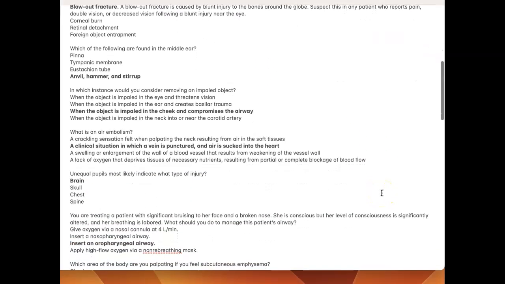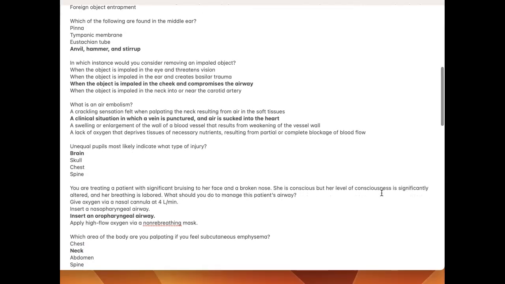In which instance would you consider removing an impaled object? When the object is impaled in the cheek and compromises the airway. What is an air embolism? A clinical situation in which a vein is punctured and air is sucked into the heart.